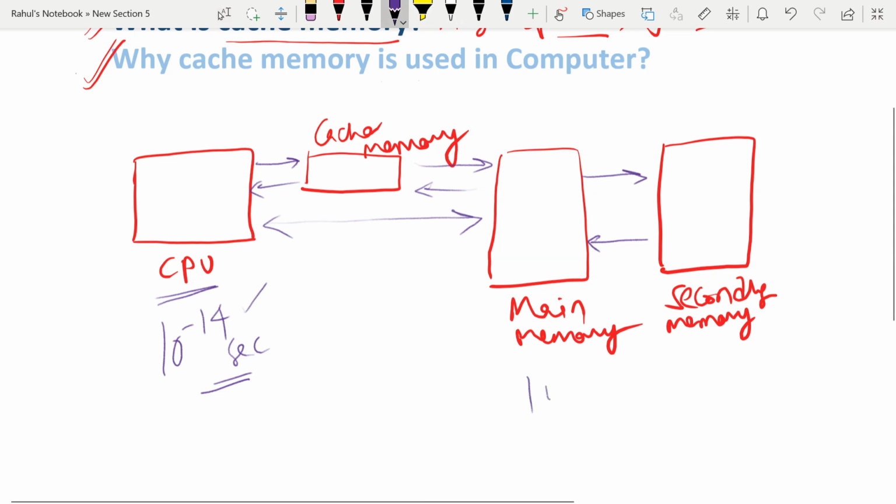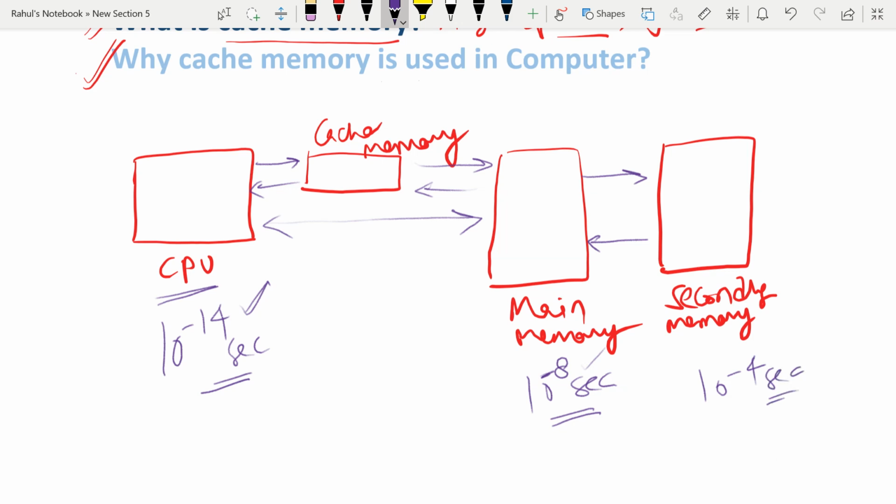But main memory will be somewhat slower because of its configuration, so suppose it takes 10 to the power minus 8 second to fetch that element. And suppose secondary memory takes 10 to the power minus 4 second. We are just assuming that data.